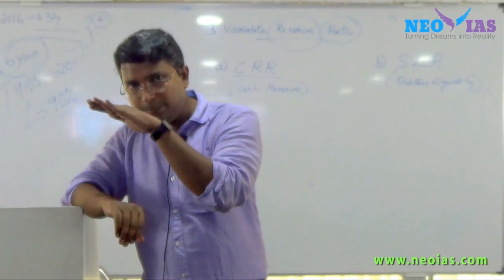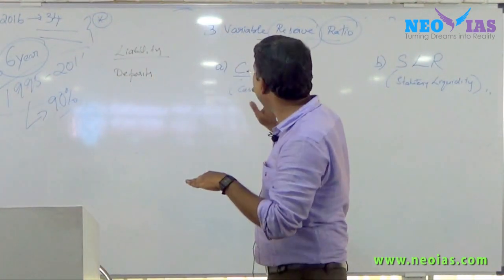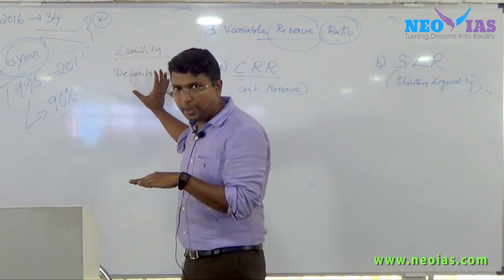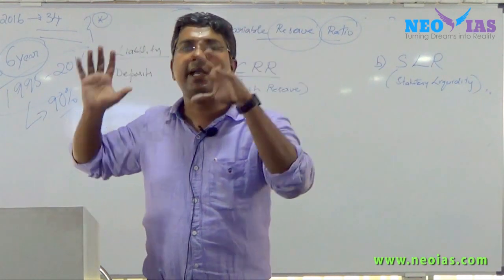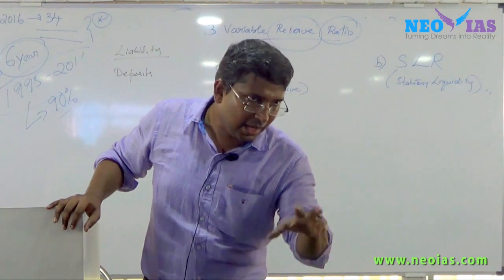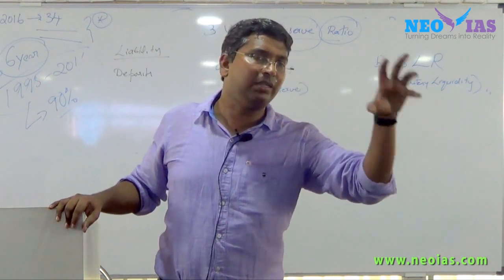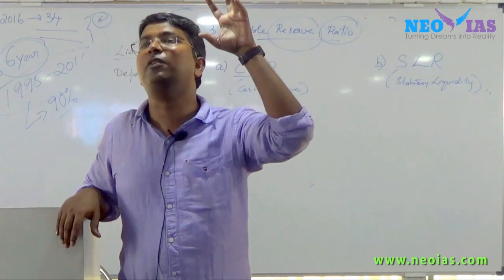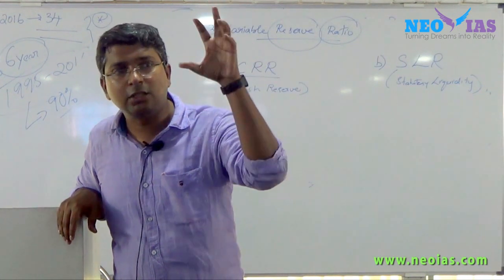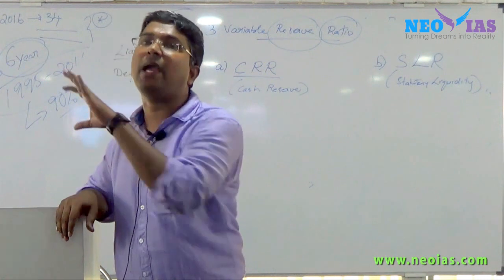Okay, so what we are discussing is in relation to deposits. When the RBI decides what the CRR or the SLR is, it takes into consideration one common factor, that is the total deposit of the bank.